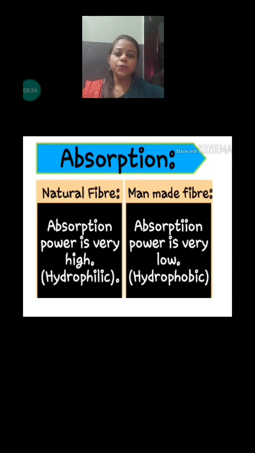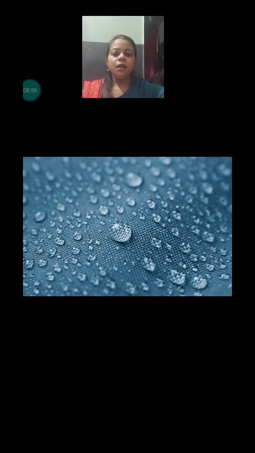Now let's know why we don't feel comfortable in synthetic fibers, whereas we feel more comfortable in natural fiber. The reason is absorption capacity. Natural fibers are more hydrophilic as compared to synthetic fiber. Let's know in a detailed way. Have you seen fabric? When we keep water on it, with the help of some pores, it passes through or gets absorbed after some time.